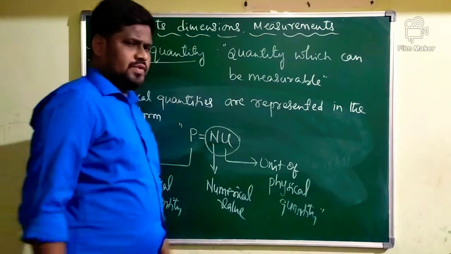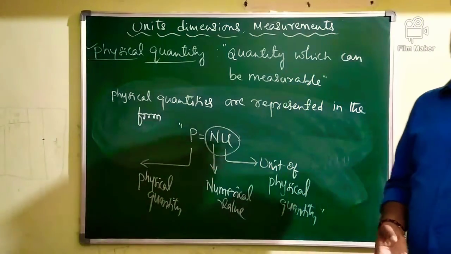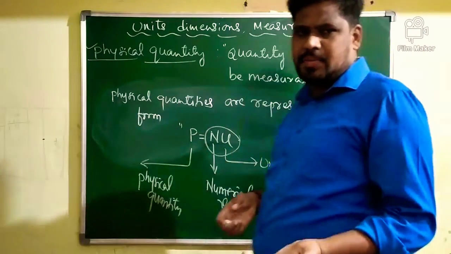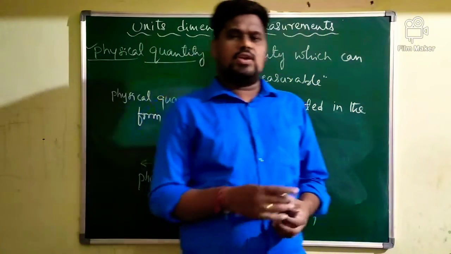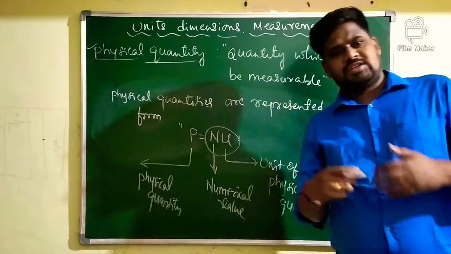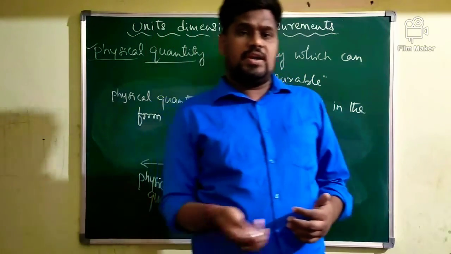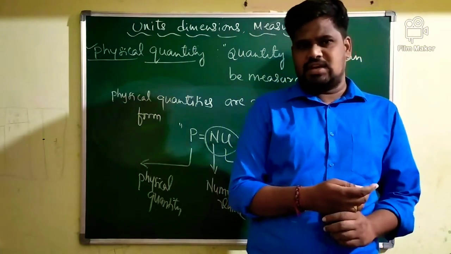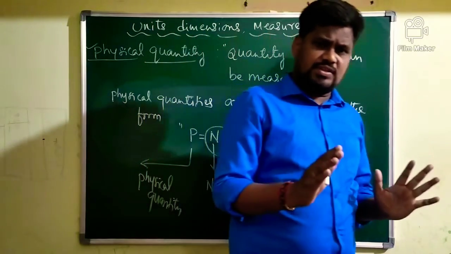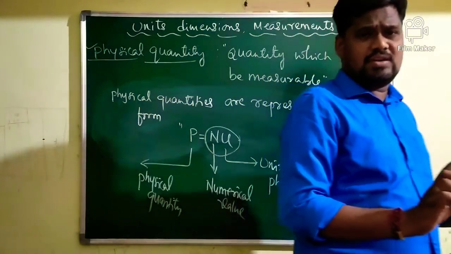Tell me the examples for physical quantities. Any quantities which are measurable are called physical quantities. For example, length is a physical quantity. Mass is a physical quantity. Time is a physical quantity. Temperature, electric current, voltage, acceleration, speed and distance are all physical quantities.